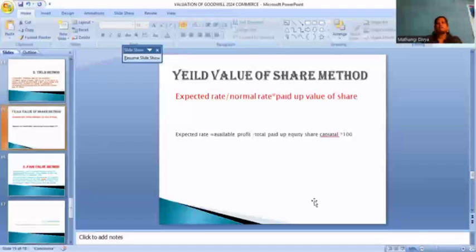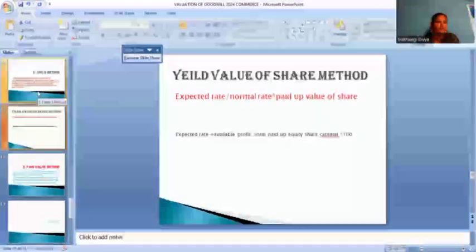In the yield value method, the yield value of a share is equal to the expected rate divided by the normal rate, into the paid up value of share. What is the expected rate and what is the normal rate, into the paid up value of share.